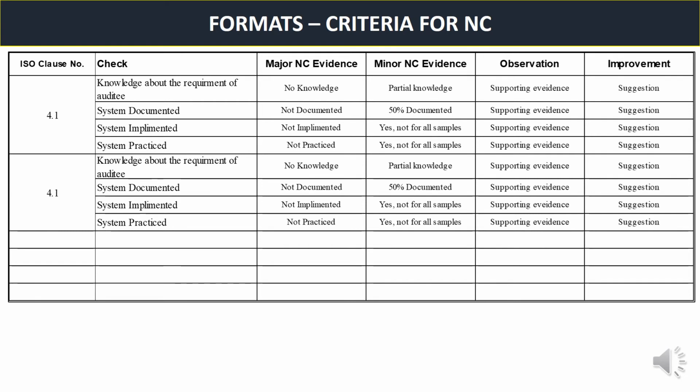Last one is the system practice. So you have everything here, but the system is not practiced at all. It will be a major NC. In some minor NC it will be practiced, but not for all the samples. So like this, for everything you can use this checkpoint for deciding whether it is a major NC, minor NC, or observation point or an improvement point.